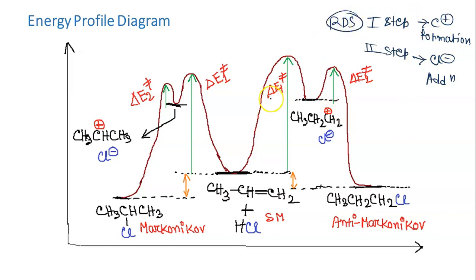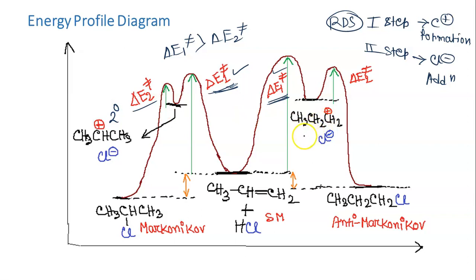So that is why you can see del E1 in both cases is higher compared to del E2. Del E1 in both cases is higher than del E2 because it is the activation energy for the rate determining step. But if you compare the del E1 for Markovnikov and the del E1 for anti-Markovnikov, this one is less. This one is high. Why? Because this carbocation is 2 degree.